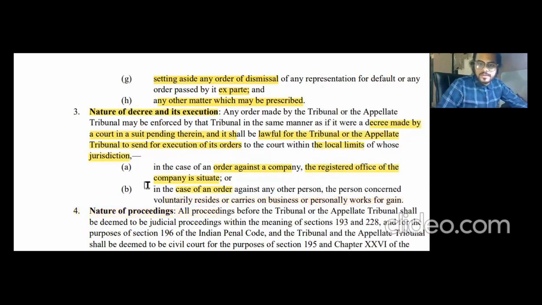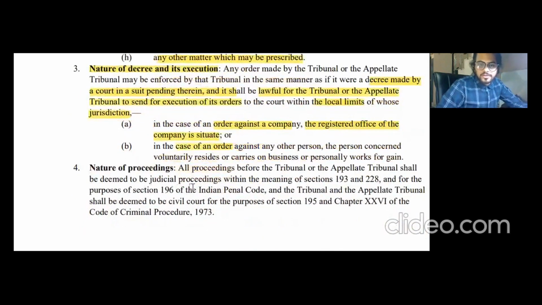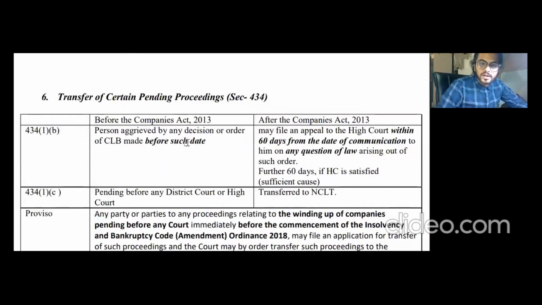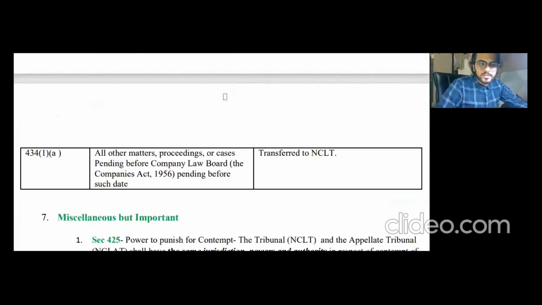So yes, the next point is about nature of proceedings. This is not very important. We'll just give it a read. All proceedings before the tribunal or the appellate tribunal shall be deemed to be judicial proceedings. All right. Now we will study the transfer of certain pending proceedings, which is section number 434, the transitory provision, at the last, because it is not at all important and its practical applicability is not there. We will study it, but at the end. So let's head to the other provisions first.